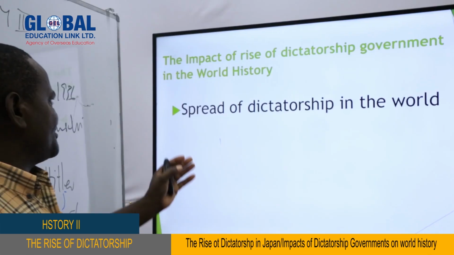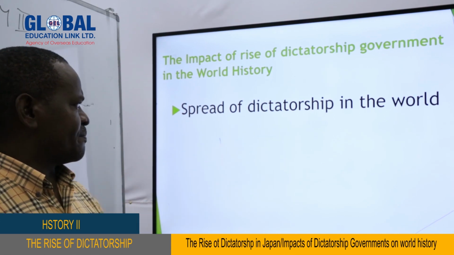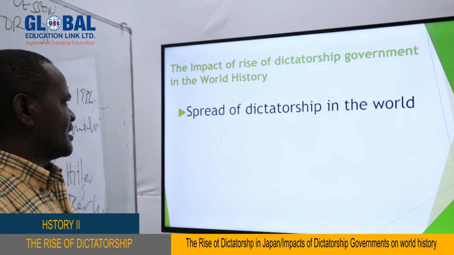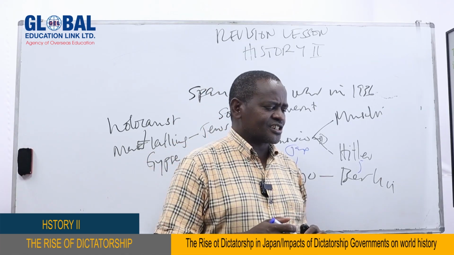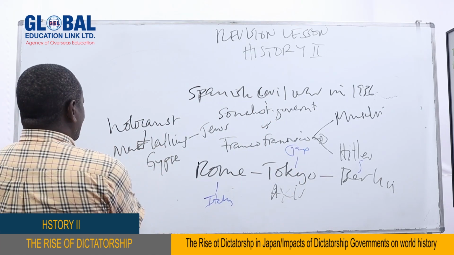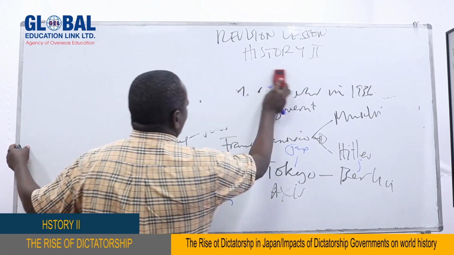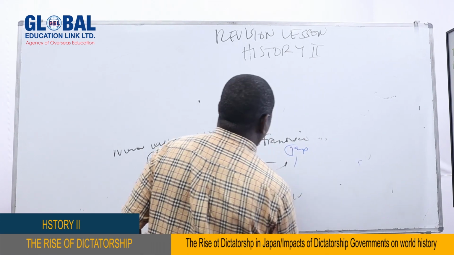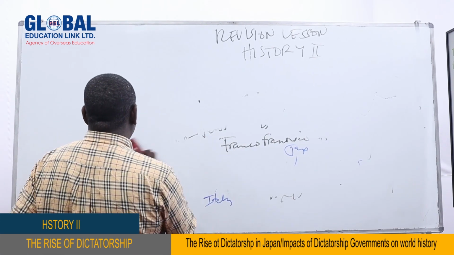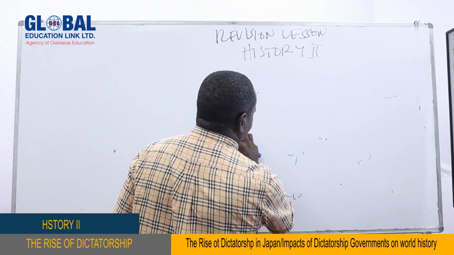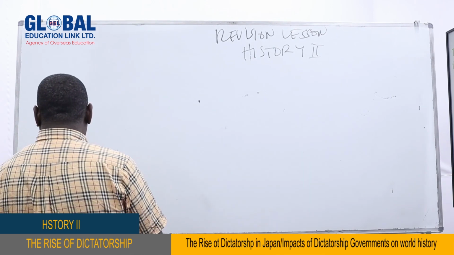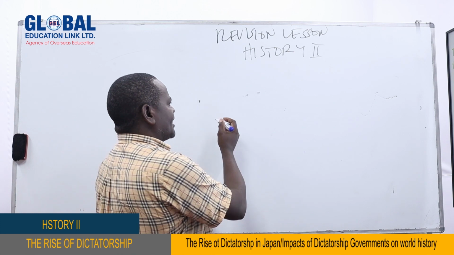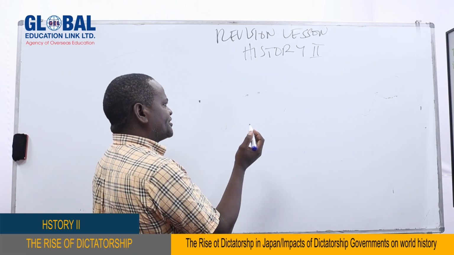Another point here is the spread of dictatorship in the world. There was a spread of dictatorship governments in the world. That means dictatorships of similar type were established and spread all over the world. In fact, they copied the style which was used by Mussolini, Tojo, and Hitler to rule their countries. That kind of system has spread almost all over the world, as you can see in some countries.